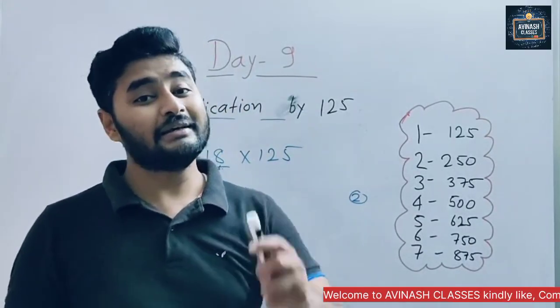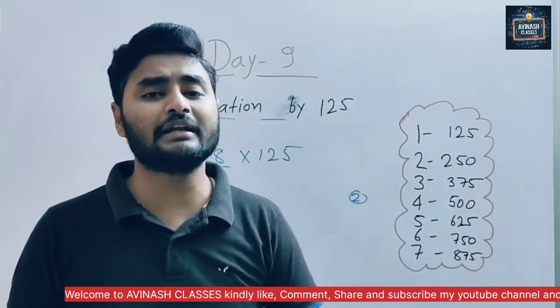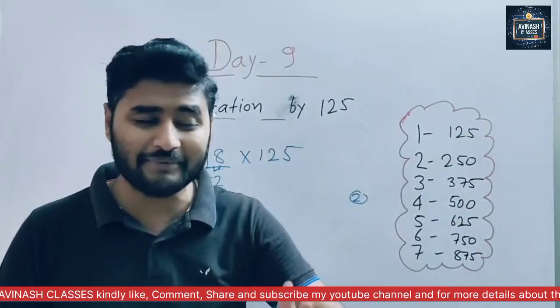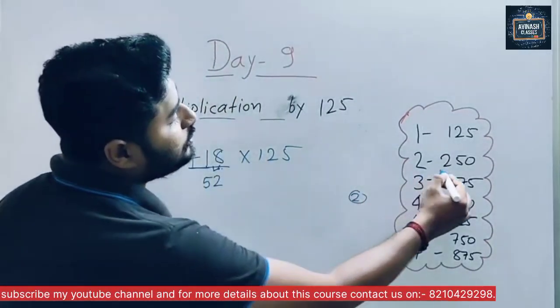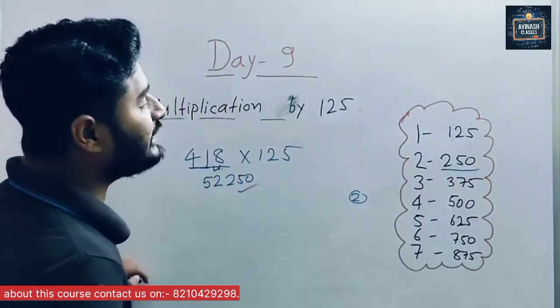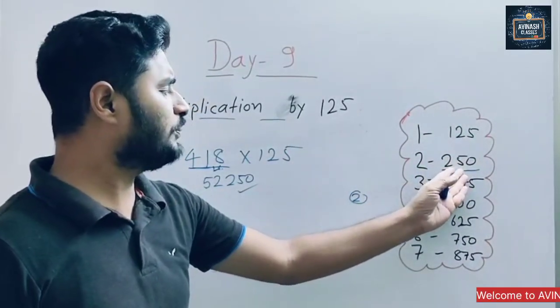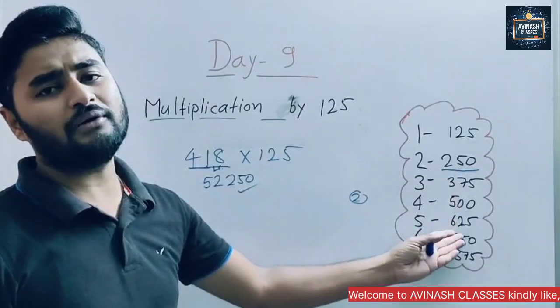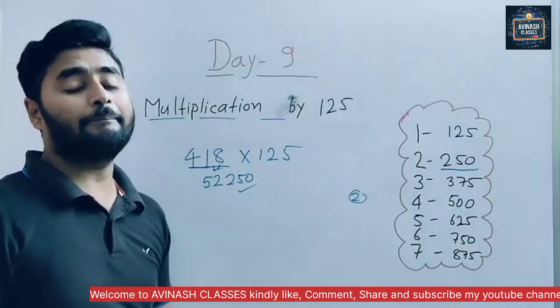See, when we divide by 4, we get remainder 1, 2, 3 only; 4 does not come. Same here. So here we get remainder 2, and for 2 we get 250. So we have 250. The answer is correct. This we have to learn. Very simple: 125, 250 means every time we are adding 125. It's very easy. So please write down and practice this question.